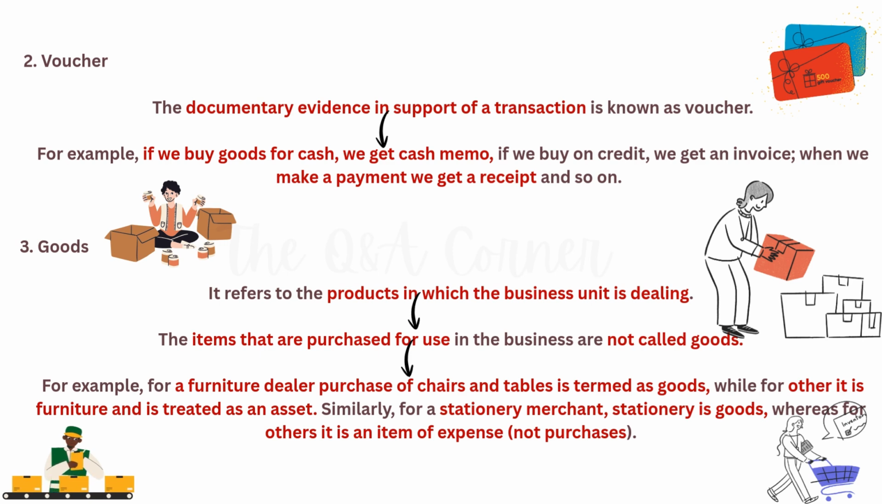Goods are the main products a business sells, not just items used for running the business, like a furniture dealer selling tables versus a desk for office use. It's about the business's core trade. Example, for a stationery shop, pens are goods. For an office using pens, they are an expense, not goods for sale.